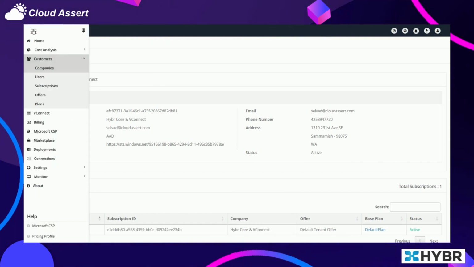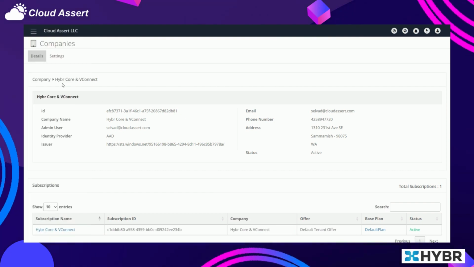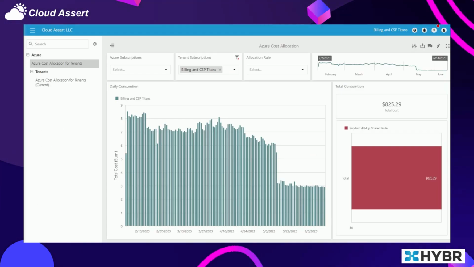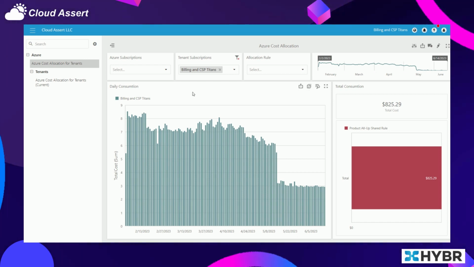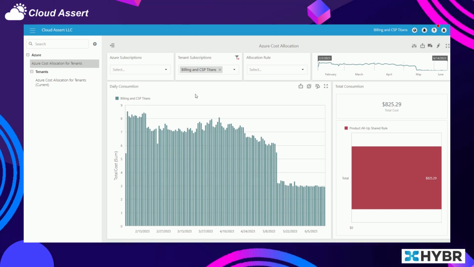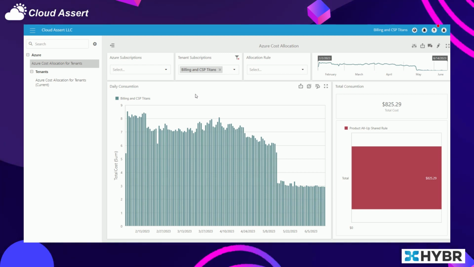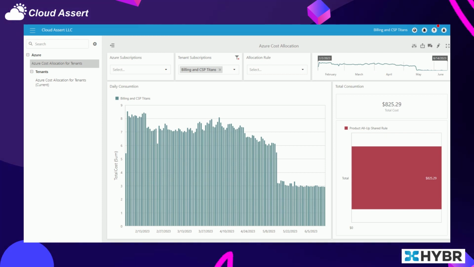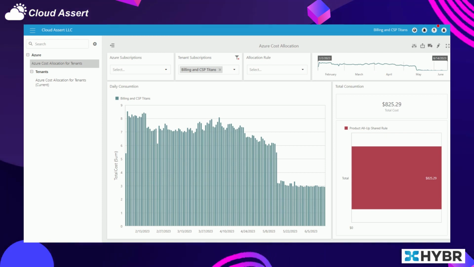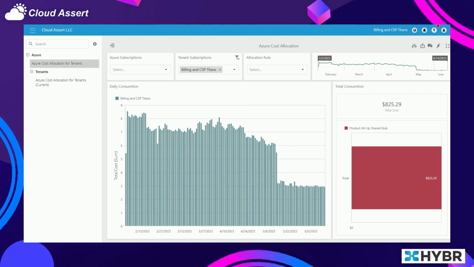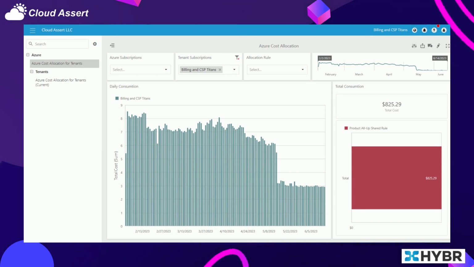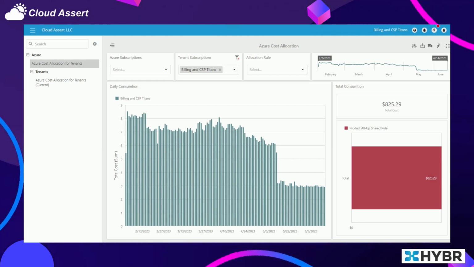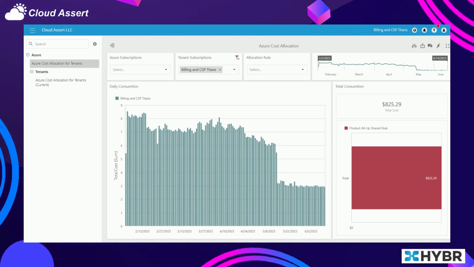those team members, when they log into their tenant portal, so Hybr has admin as well as tenant portal, when they log into their tenant portal, they get to see their own utilization of costs across various cloud providers. So this is very powerful because without a lot of effort, you are able to bring in data and drive things centrally. At the same time, empower your teams and organizations and business units, that may be departments across various regions. Bring them into Hybr as a platform.